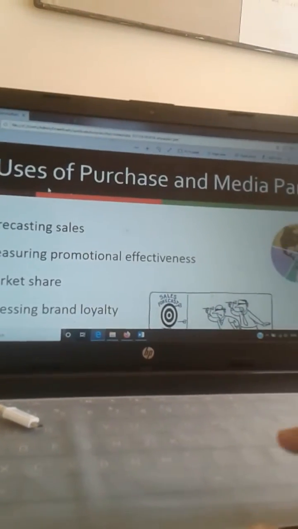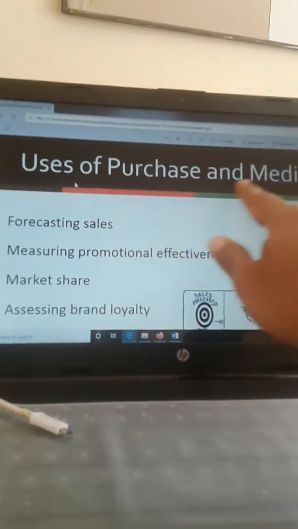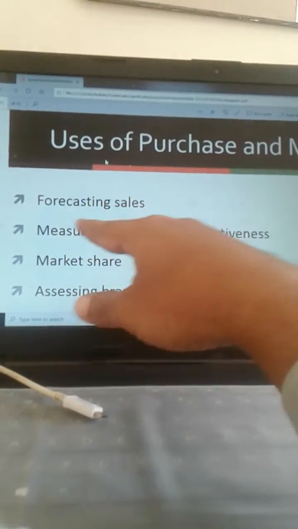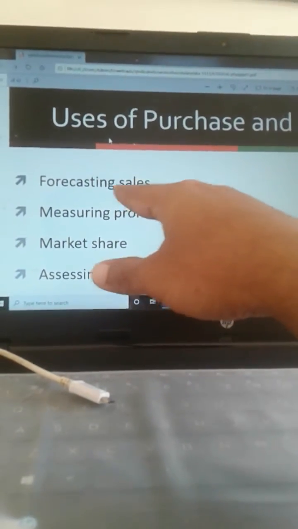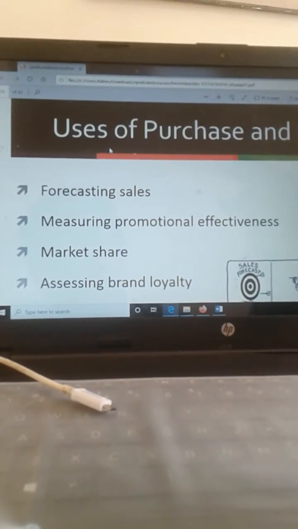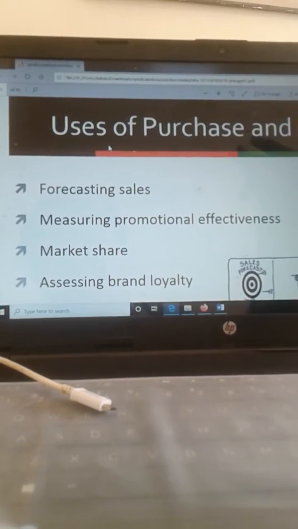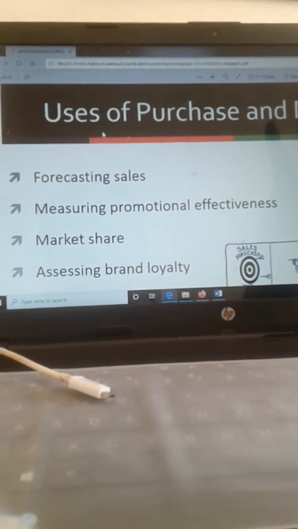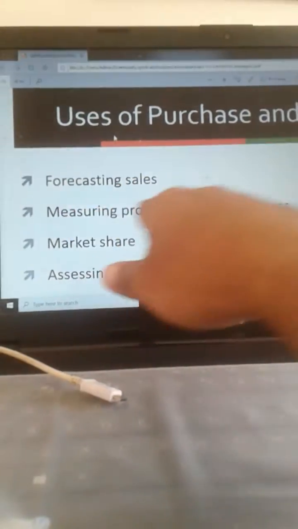What is the use of this type of panels, that is the purchase and media panels? Okay, so the purchase panels help in forecasting the sales. Definitely. Which product is being purchased the most, based on that they try to forecast the future sales. Okay, so that is being done.